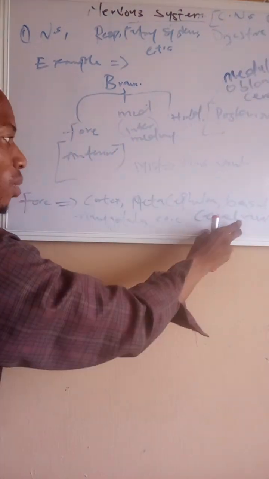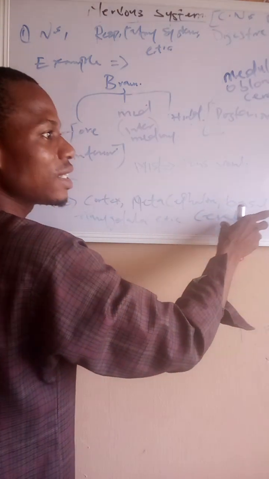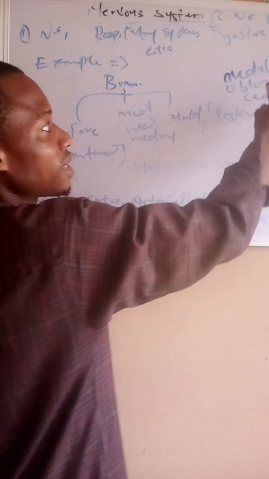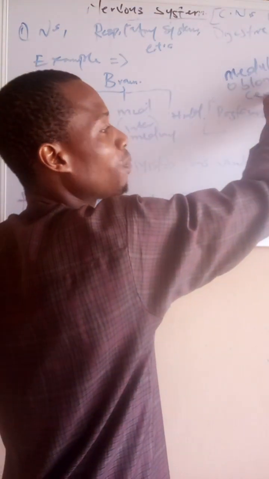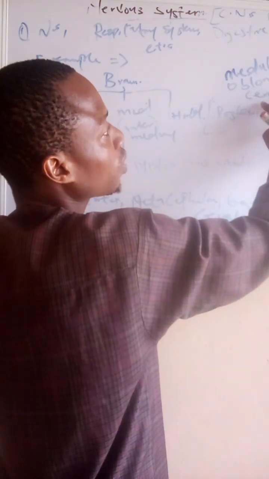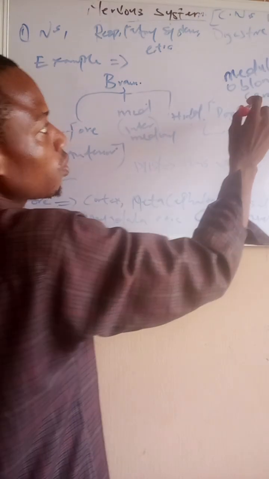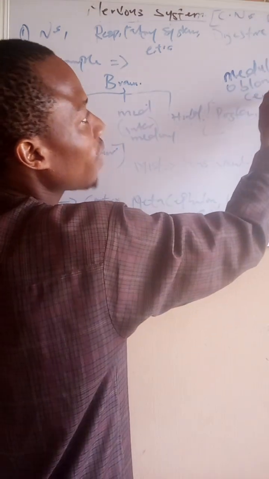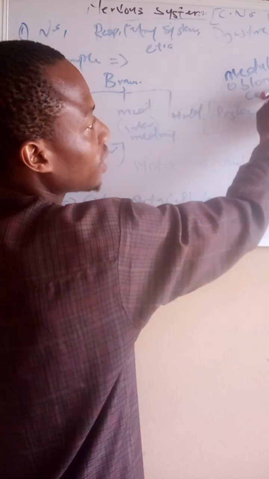But the cerebrum is for thinking, reasoning, judging. While the cerebellum is not for thinking, it's not for judging. It controls the posture of a human being. That means that whenever you see an individual that doesn't have the normal posture, then there's an effect on the cerebellum.